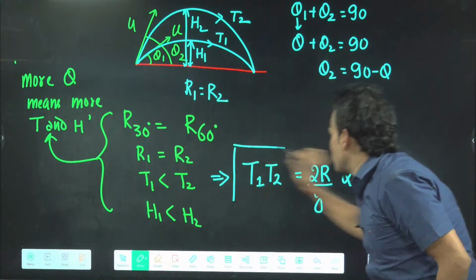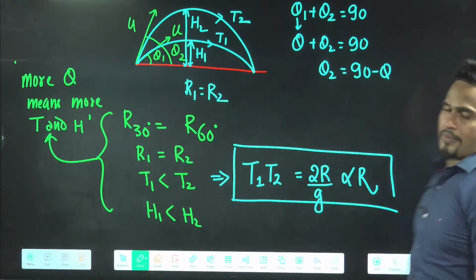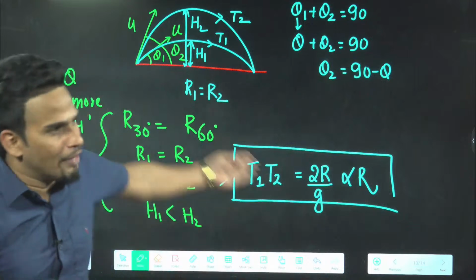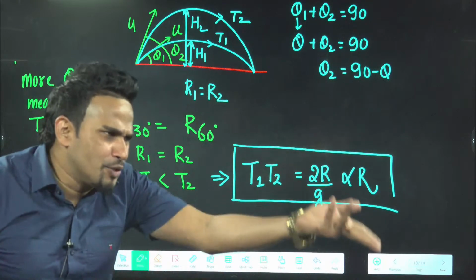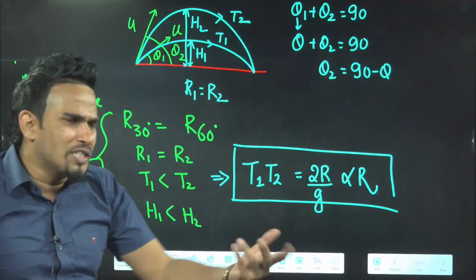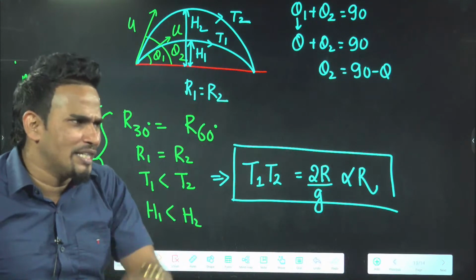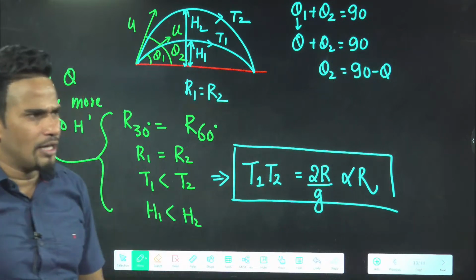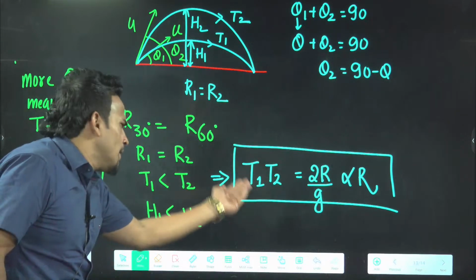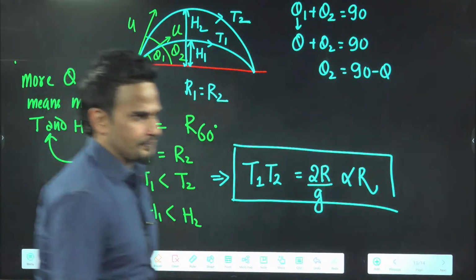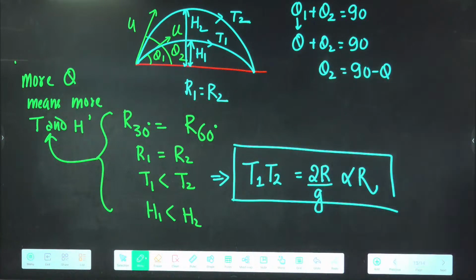This question has been asked. You can prove it by yourself. T1 you can write 2u sin theta by g. T2 you can write 2u sin(90 minus theta), which means cos theta, by g. Multiply them. This result will come. It's so important that you should keep it in your mind. So with the help of time, you can find range.